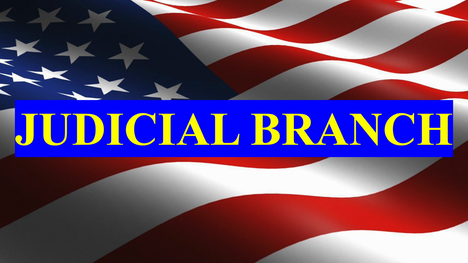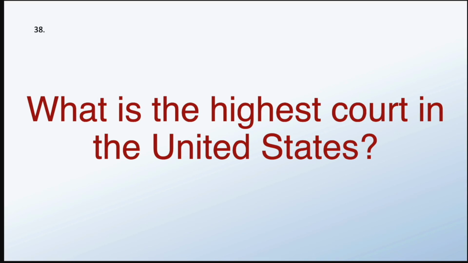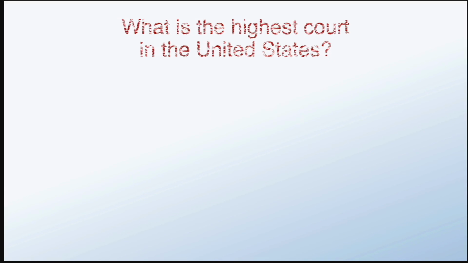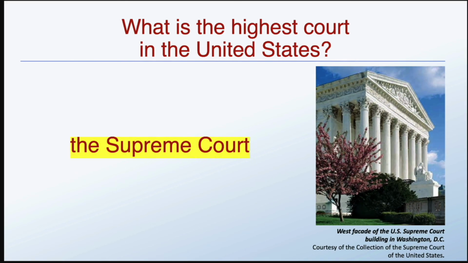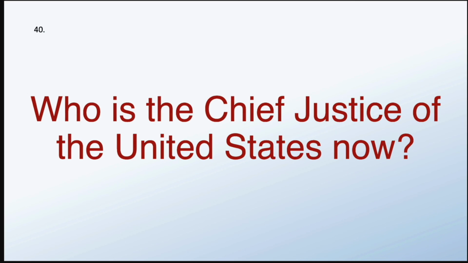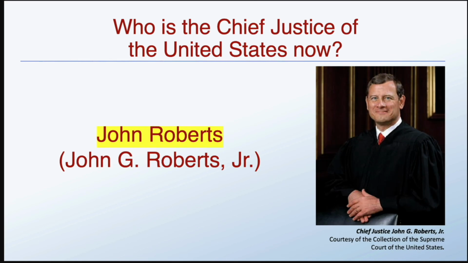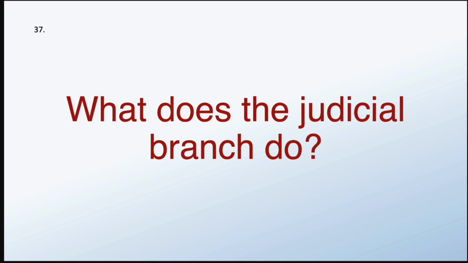The Judicial Branch. What is the highest court in the United States? The Supreme Court. Who is the Chief Justice of the United States now? John Roberts. What does the Judicial Branch do?